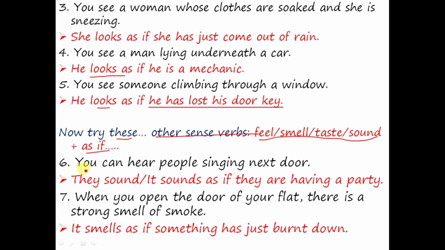For example, you can hear people singing next door. You can hear. It means with the help of the sense of hearing, you are making your judgment. Therefore, we are using sound here. So, they sound, or it sounds as if they are having a party.